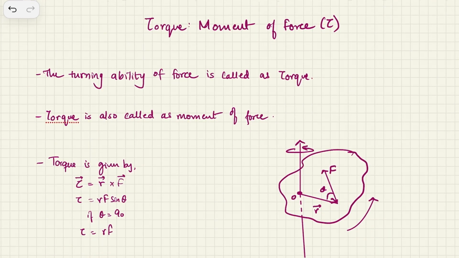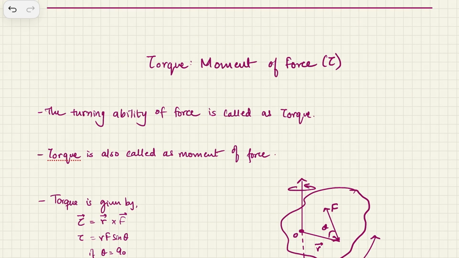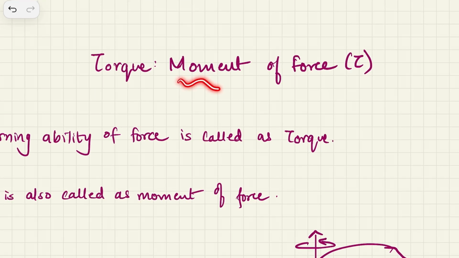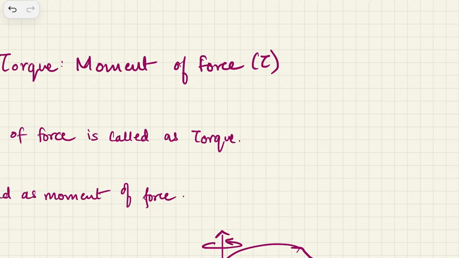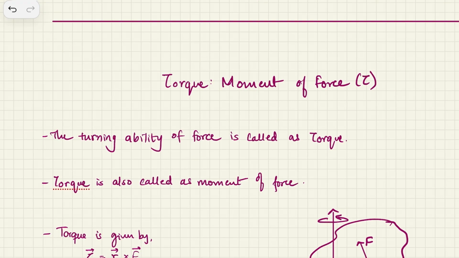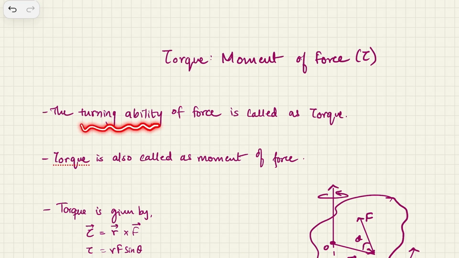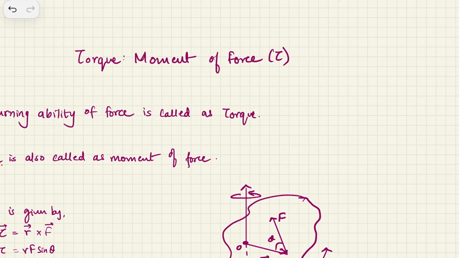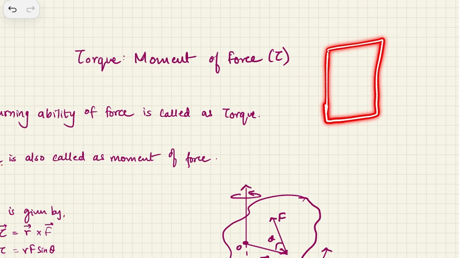Next is something called torque, a very important property in physics which we are going to study now. Torque is sometimes also called the moment of force, and it is denoted by a Greek character written somewhat like this, and this Greek letter is called tau, T-A-U. Torque, or the moment of force, is basically the turning ability of a force. Turning ability of a force means when you apply a force on any particular object, and if that object turns, the turning ability of your force will give you the torque.